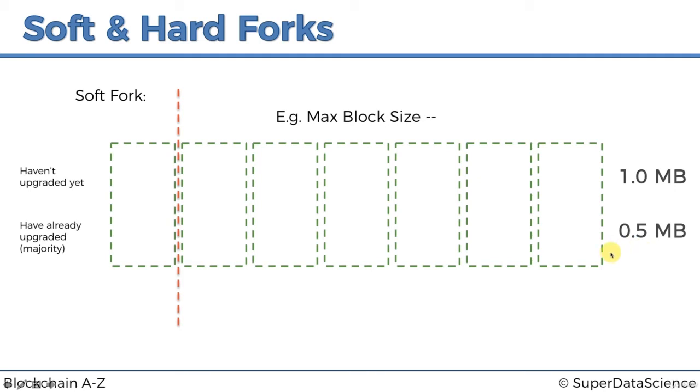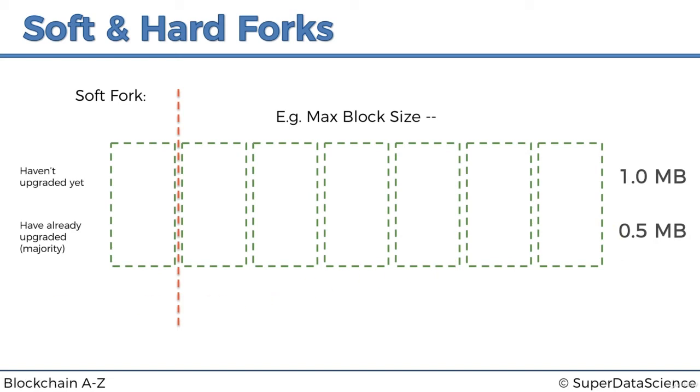So why is this a soft fork? Well, we know that the rules in a soft fork are tightened up, and as we can see, they are indeed tightened up. Here we have a maximum block size of 1 megabyte, and now we have a smaller range. We can only go up to 0.5 megabytes, so it's constricting us more, and therefore the rules are tightening up, and so it's a soft fork.